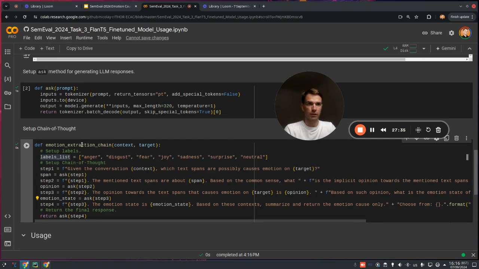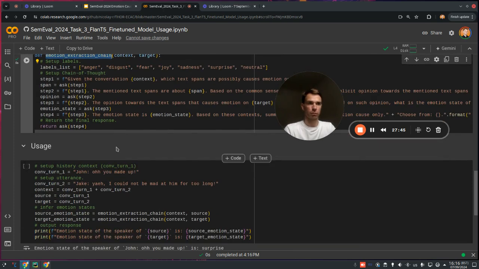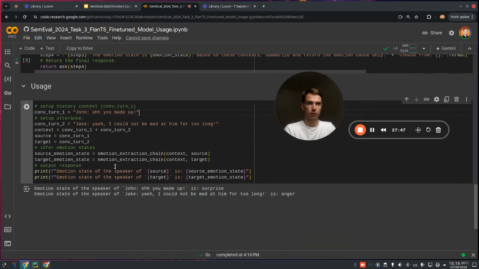It is worth saying here that we provide this example for the emotion extraction chain. However, it can be easily rewritten for the emotion cause problem. And finally, in the very last cell, we can actually launch and see what the particular result would be for the given conversation that represents a part of two conversational turns. So we have John, who is asking, "Oh, you made up," and the response is, "Yeah, I couldn't be mad at him for too long."